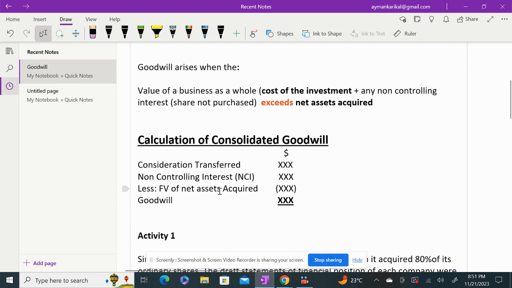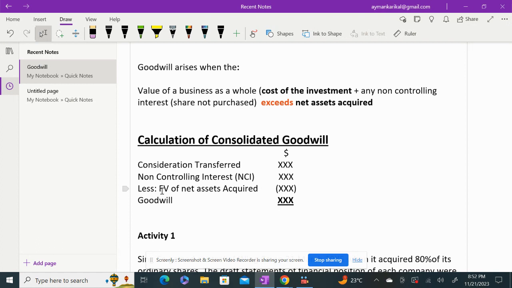So when you are buying another company, you will be buying the assets of the company, you'll assume the liabilities of the company, correct. So for the company which you have acquired, we need to find the fair value of those assets and liabilities. So basically, we have to value the net asset at the date of acquisition, and we have to deduct the fair value of net asset acquired. Again, we have to use fair value here. Fair value, again, it's not necessary that when you acquire another entity, they will be preparing their financial statements and having fair value of, let us say, the assets.